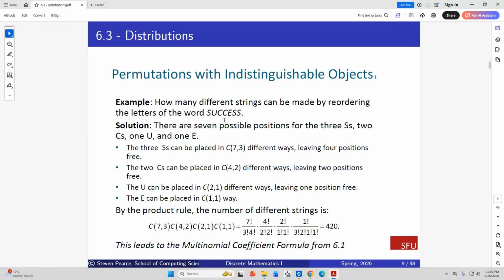That's obvious here because there are 3 S's. The two C's can be placed in 4 choose 2 ways because now we've reduced this from 7 down to 4 remaining, and then reduced to 2 choose 1 with the U and 1 choose 1 with the E. So we've gone from 7 to 4 to 2 to 1.